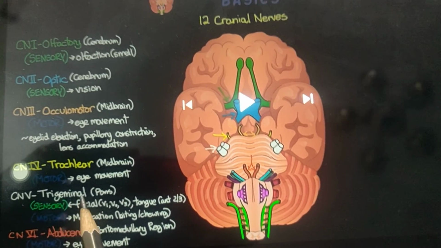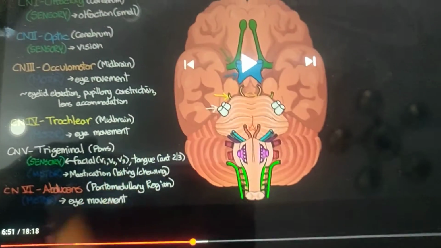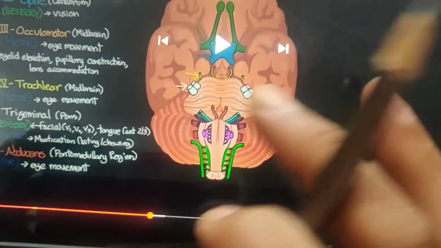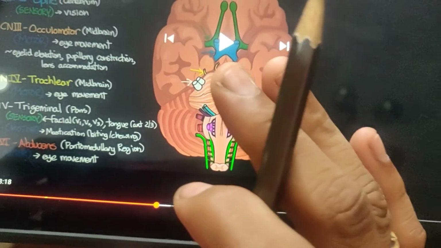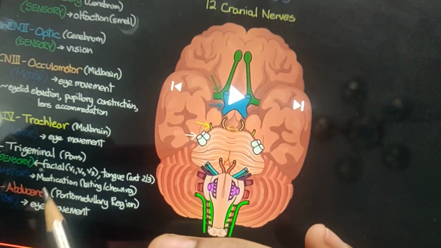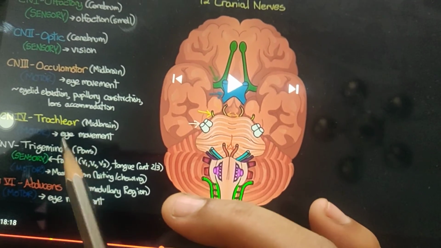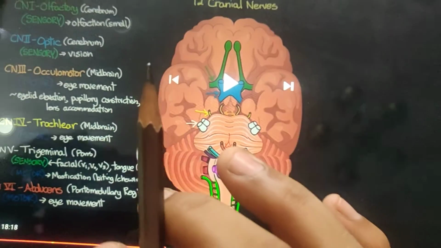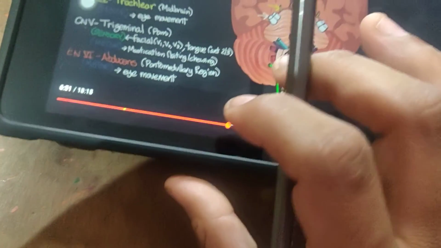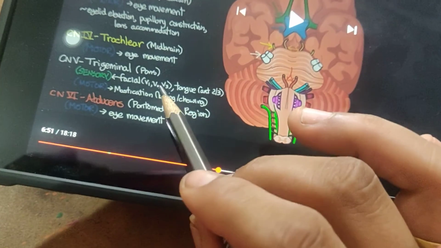That's why it is known as trigeminal. V1 is the upper part, the eye region, and produces eye movements and expressions. V2 is the maxilla, the upper jaw, and V3 is the mandible, the lower jaw.